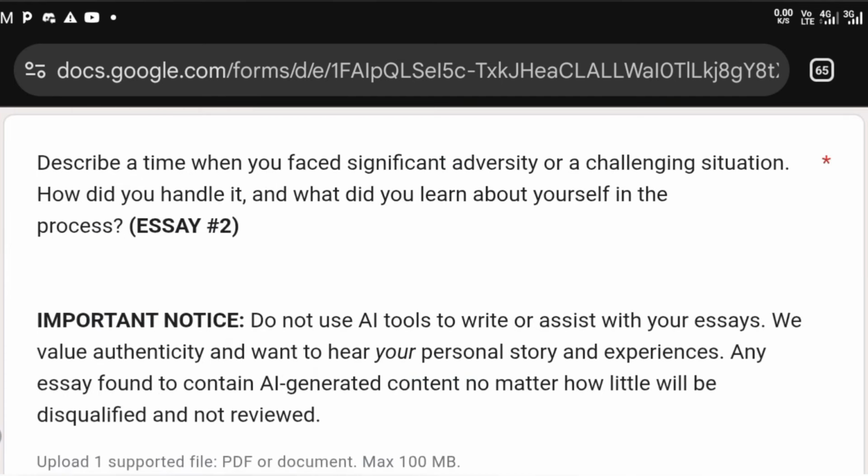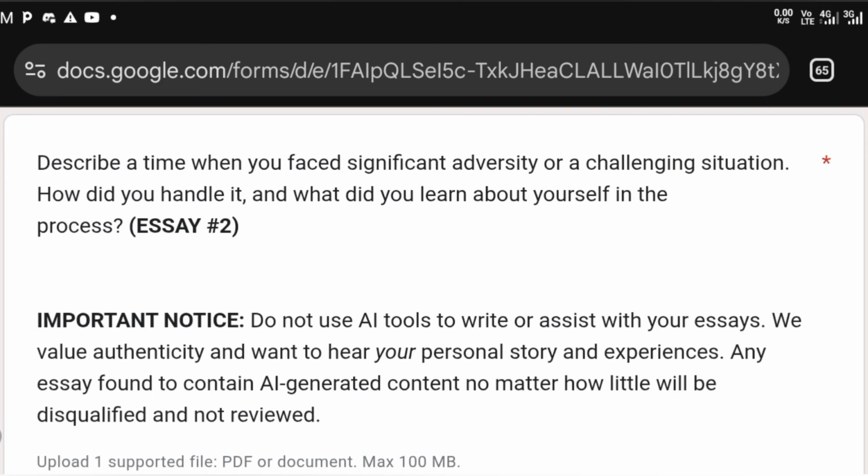Now, the next document you would have to upload is about a time when you faced significant adversity or challenging situation. How do you handle it, and what did you learn about yourself in the process? Now, let me tell you one trick here. The aim for this essay is not to make yourself look perfect, okay, but is to let the organization see that even though you face challenging things, like even though sometimes you go through difficult times, be it your fault or another person's fault, you actually see through it and actually see the lessons to be learned from it. Do you understand? So that's the purpose of the essay.